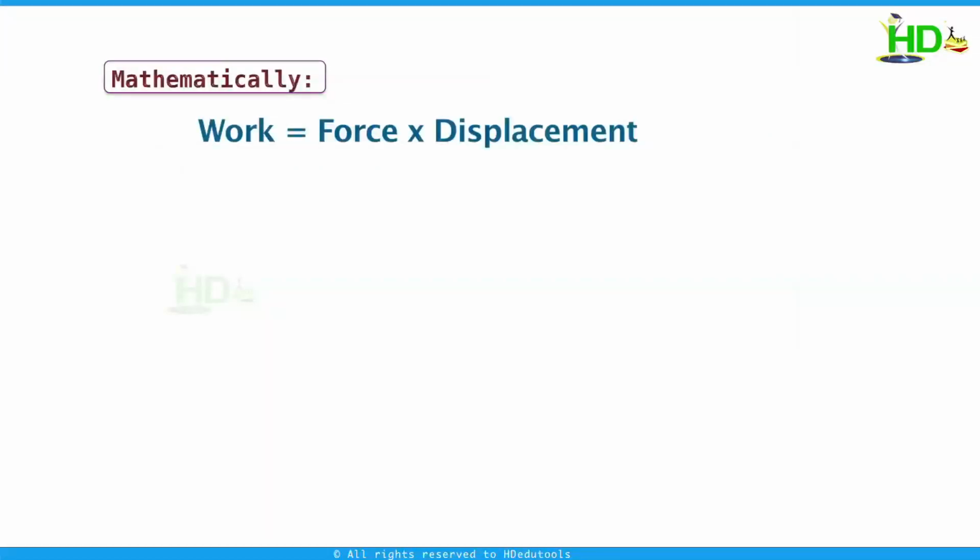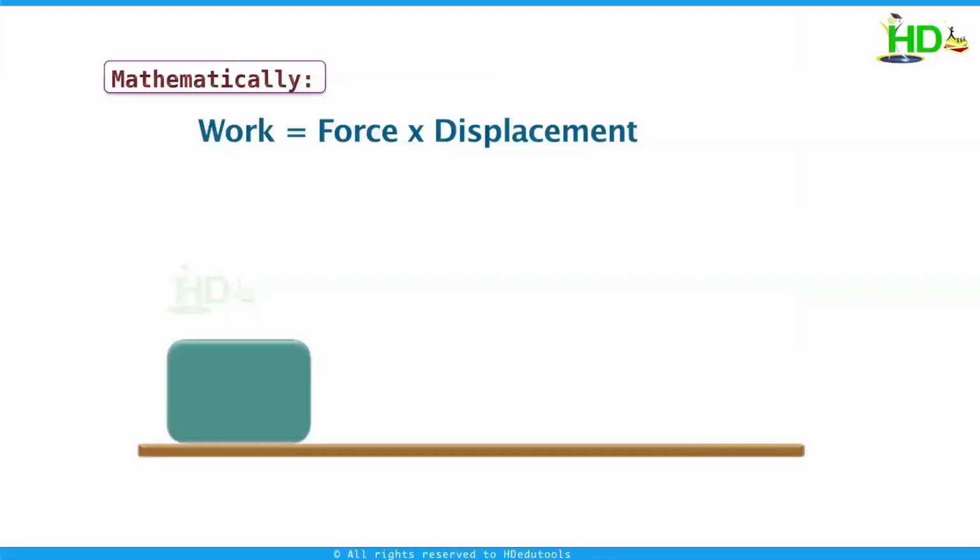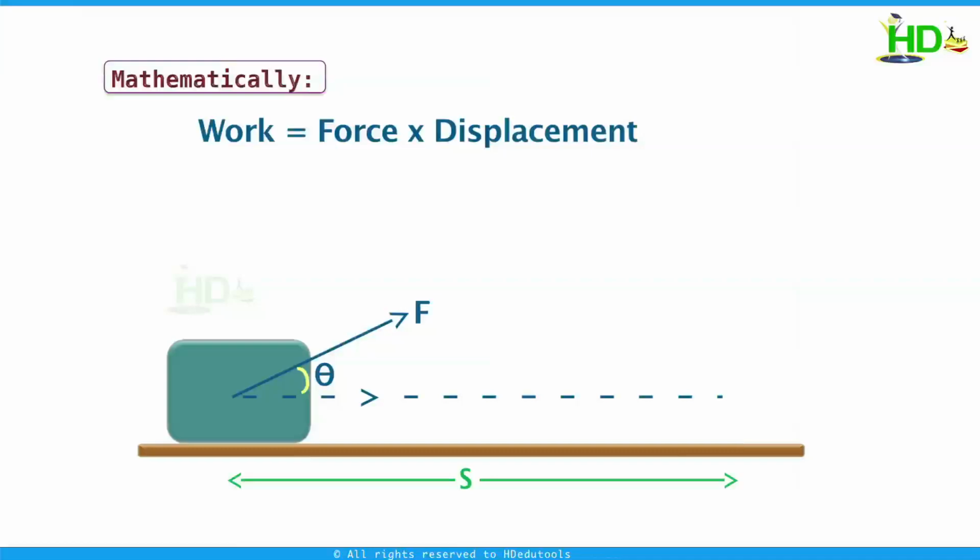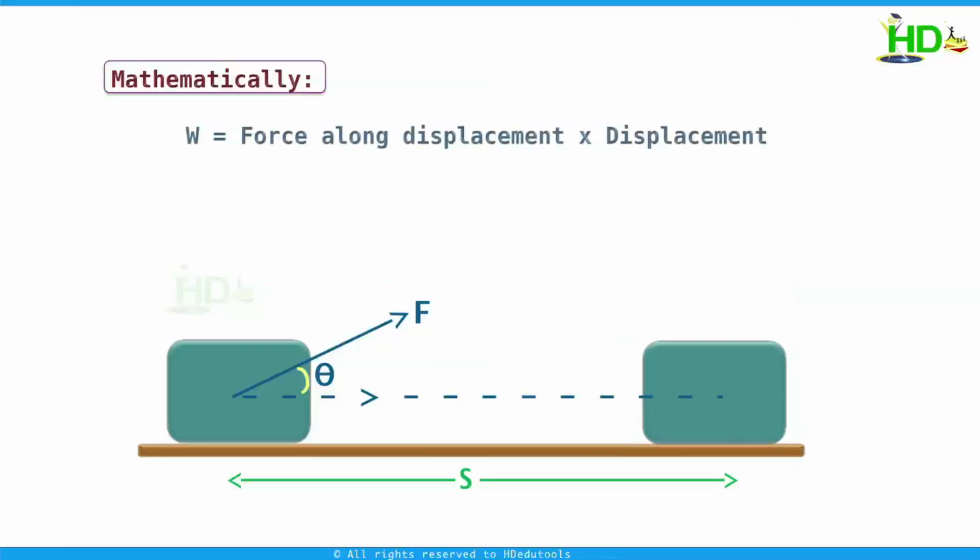Again, which force do we have to consider? Suppose a force F is applied on a body making an angle theta with the horizontal, and the body makes displacement in the horizontal direction. In this case, the complete force is not utilized to move the body along this direction. Therefore, we take work done as the product of force along the direction of displacement, into displacement. The force along this direction is nothing but the horizontal component of force, that is F cos theta. So work done is F cos theta into S.